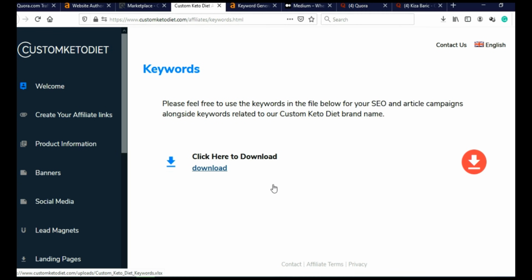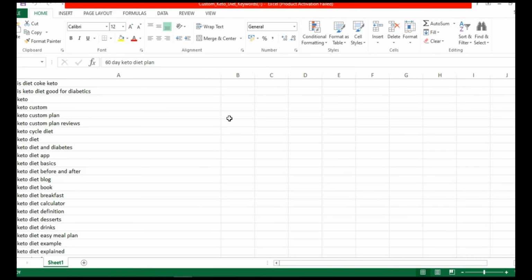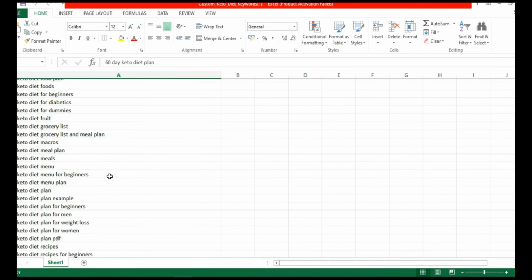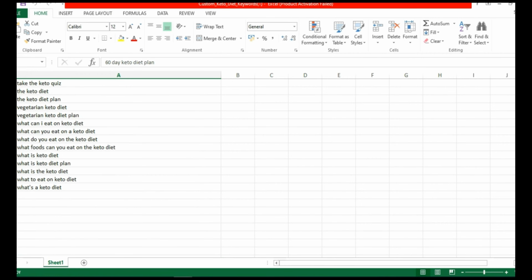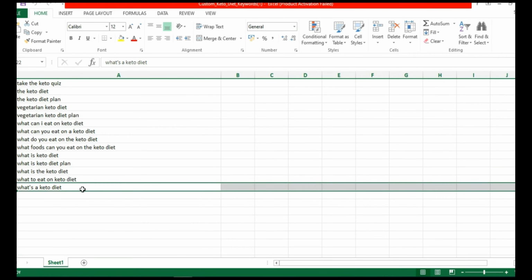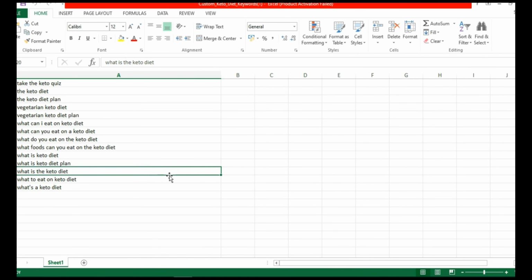Now that we downloaded this list, we need to research these keywords to find the best keywords for us. Okay, I opened the list that they prepared for us, and as you can see here, they made a list of 122 keywords related to this product, to this niche. And what we need to do is research all of these keywords. Yes, I know it's boring, it's time consuming, but that is something that you have to do, to find the right keywords for us.